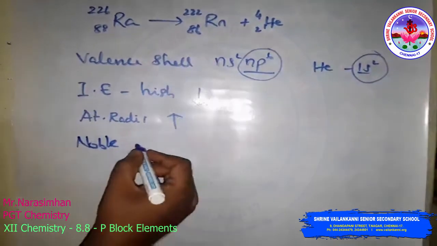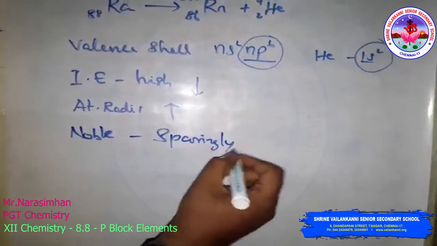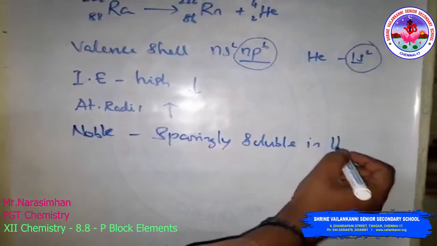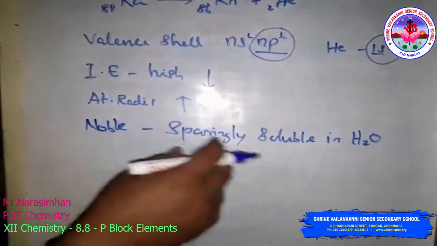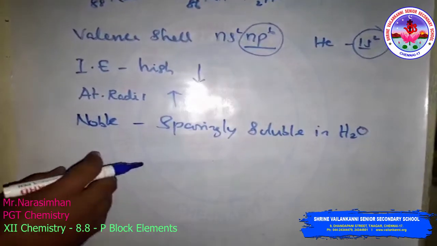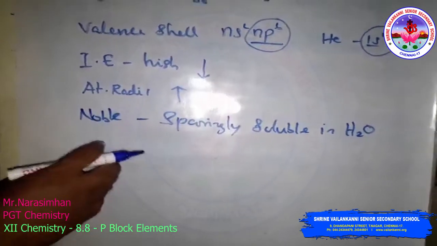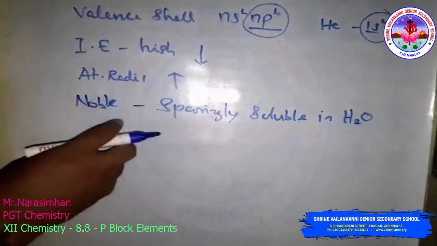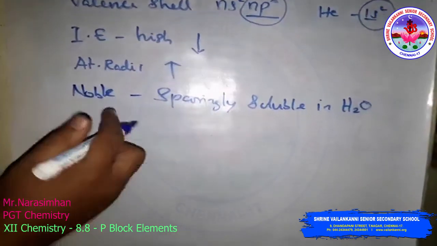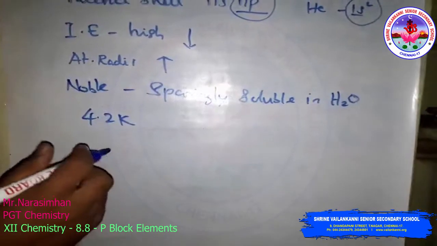They are sparingly soluble in water, and they have very low melting and boiling points. The reason is that the interatomic interactions in these elements are weak dispersion forces, that is London forces. Helium has the lowest boiling point, 4.2 Kelvin.